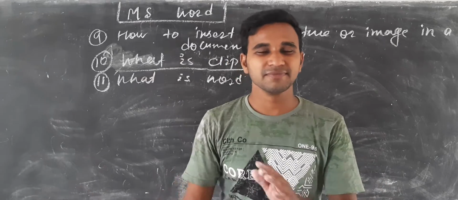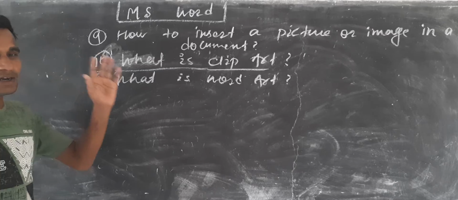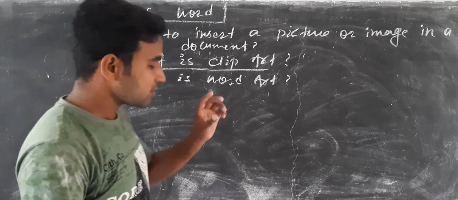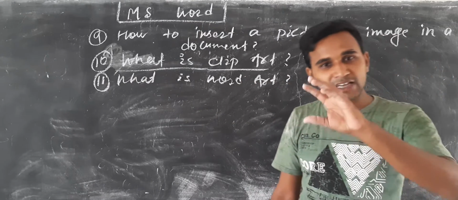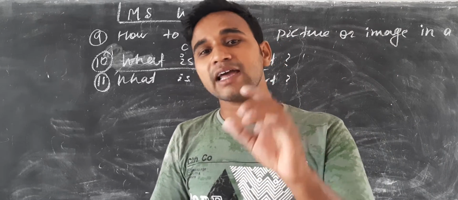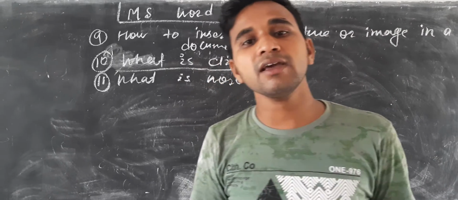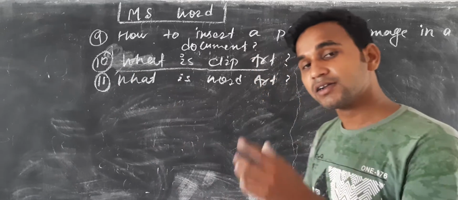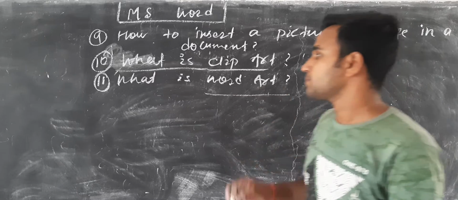So how to insert word art? Click on insert tab, click on word art and select the format of the text. When you select the format, a text box will appear. Mean we can type the text here. When you type the text, then you click on OK. So your text will be formatted in your MS Word document. So this is the work of word art. उसके बाद